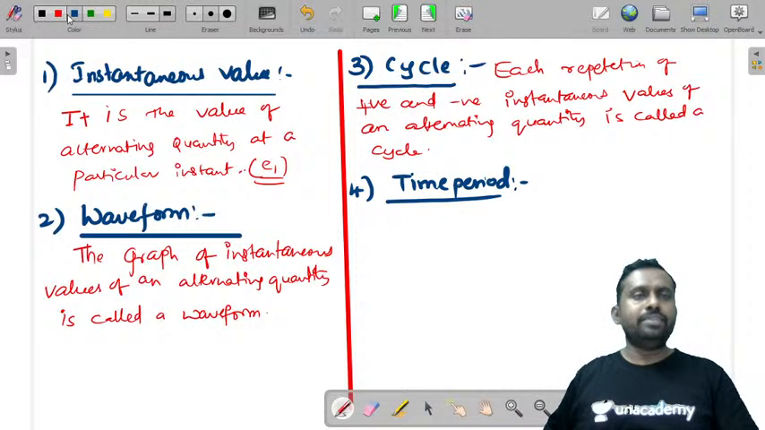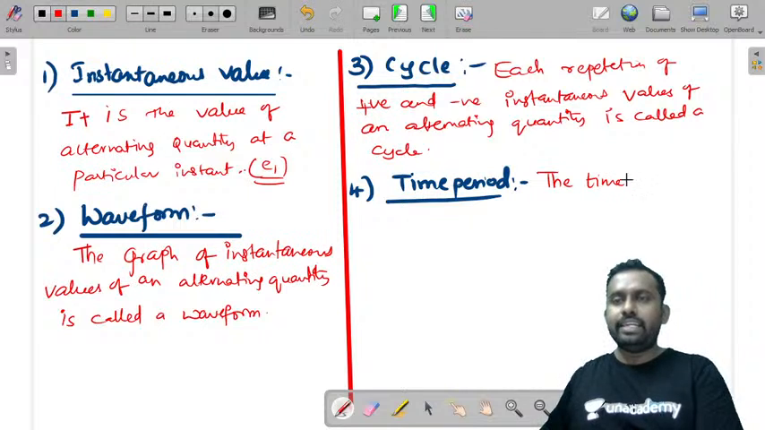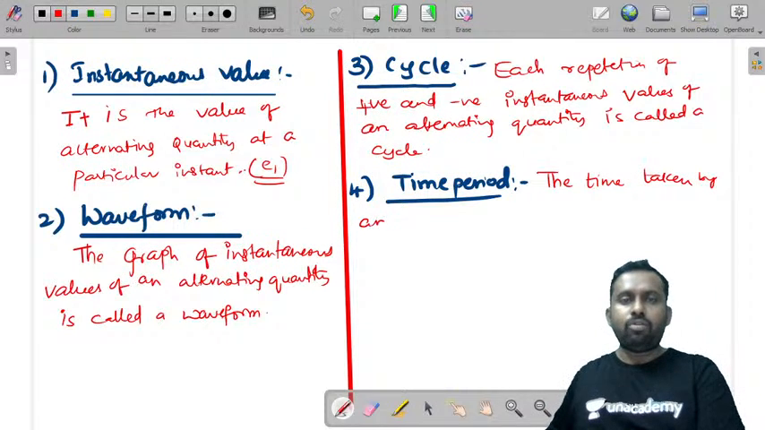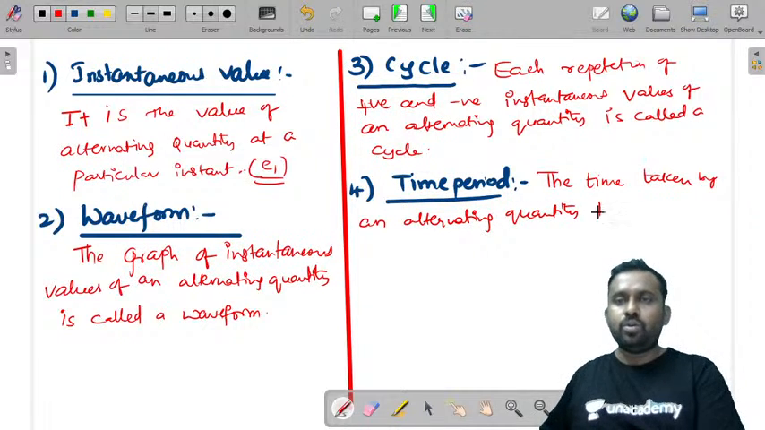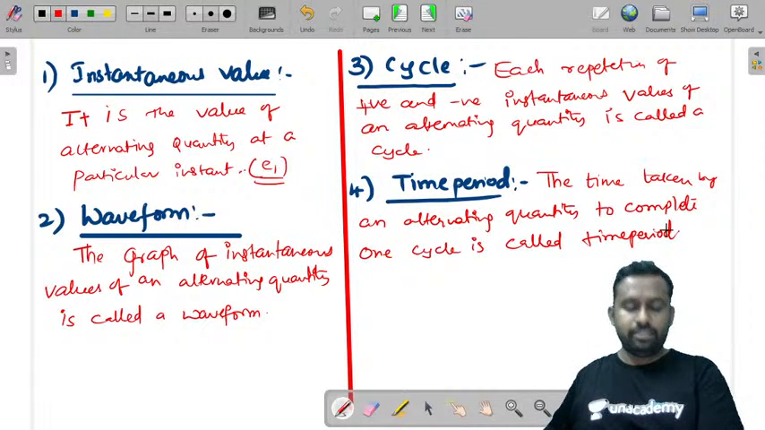What is a time period? The time taken by an alternating quantity to complete one cycle is called time period. I'll just show you all these things.